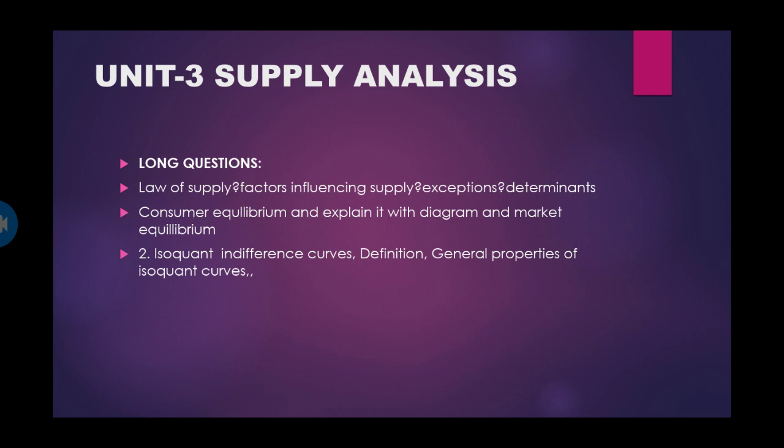We have an explanation for this. We should take the example of two commodities, X and Y. Then only we can explain this indifference curve. We have 3 properties for the indifference curve. So what is the definition of the indifference curve? All the combinations of commodities which are linked with each other and which are pointed on a graph. We have 3 properties. One: the higher the indifference curve, the higher the level of satisfaction. Indifference curves are negatively sloped. Indifference curves are convex to the origin and they never meet each other.